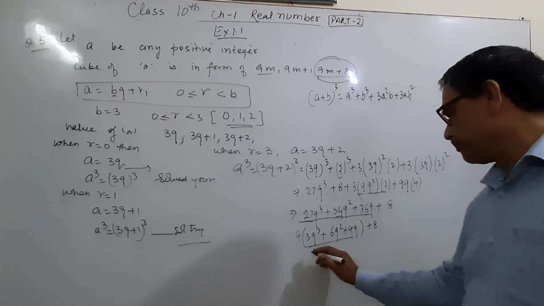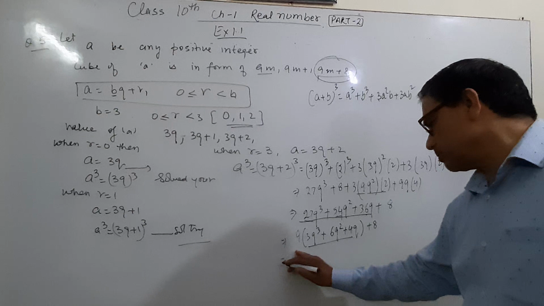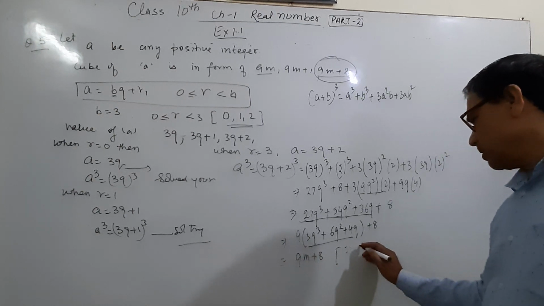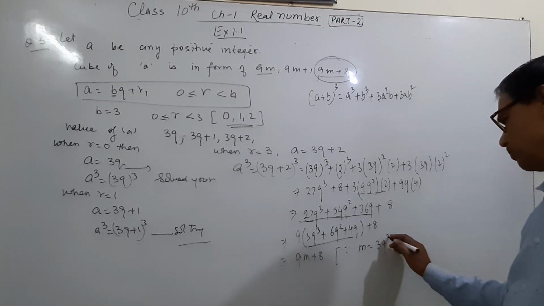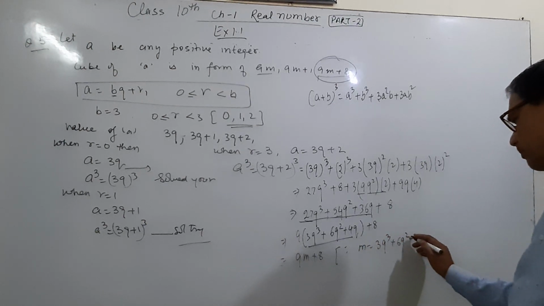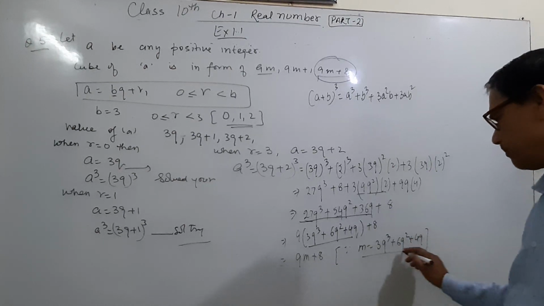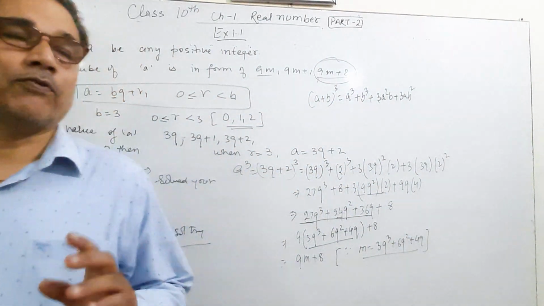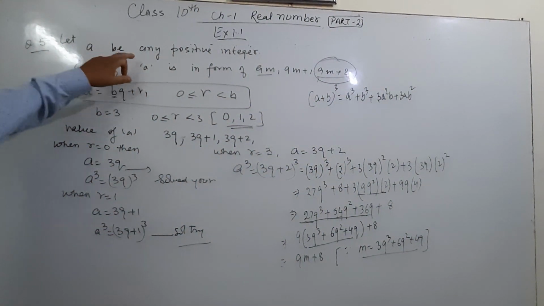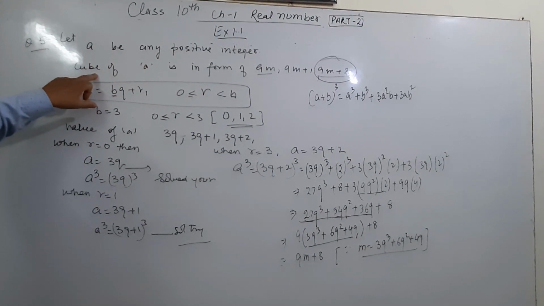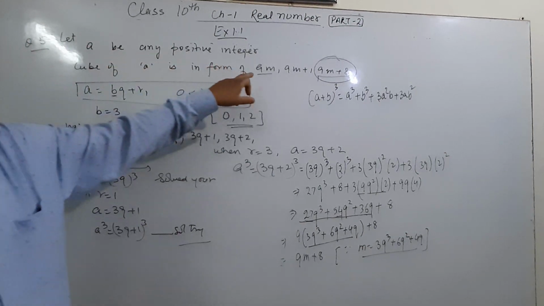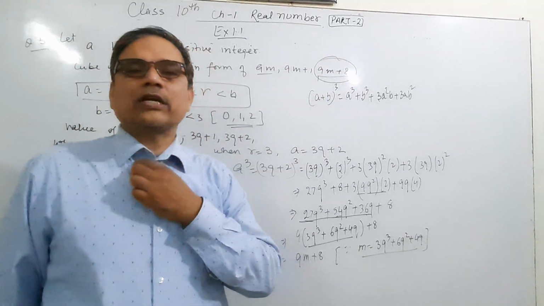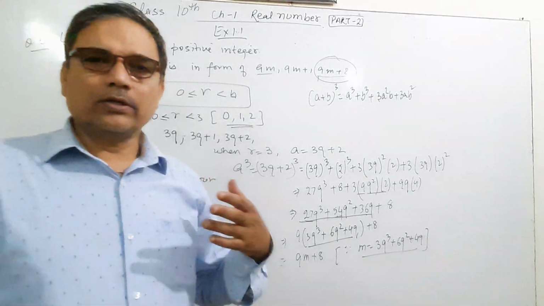And this is m, and again 9m plus 8. We have to write the reason, because m is equal to 3q cube plus 6q square plus 4q, this is m. These two you have to do yourself. Therefore the cube of any positive integer can be expressed as 9m, 9m plus 1 or 9m plus 8, and this type of question was asked this year.